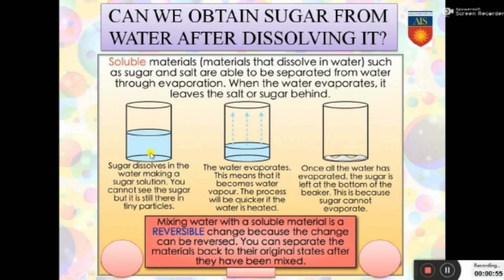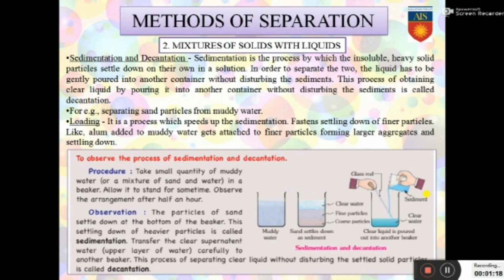Sugar dissolves in the water, forming a sugar solution. You cannot see the sugar crystals. But if you heat the mixture, then the water evaporates and it leaves behind the sugar at the bottom. And it's a reversible change, meaning the changes that take place during these steps can be reversed. Now let's get started with our chapter. In this video, we will learn about separating mixtures of solids with liquids.